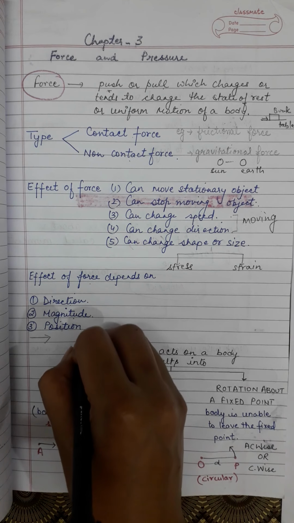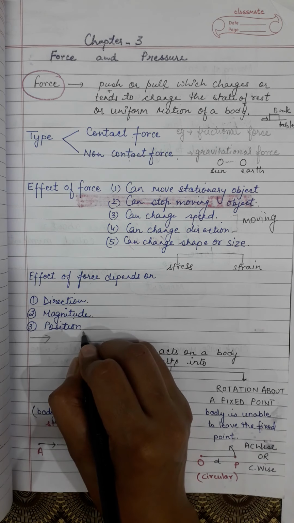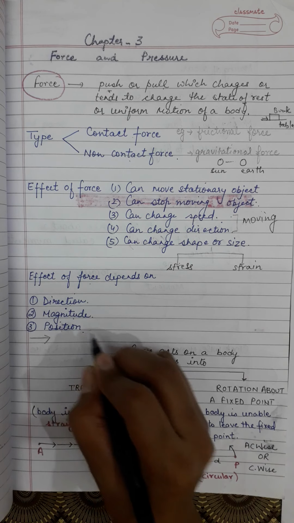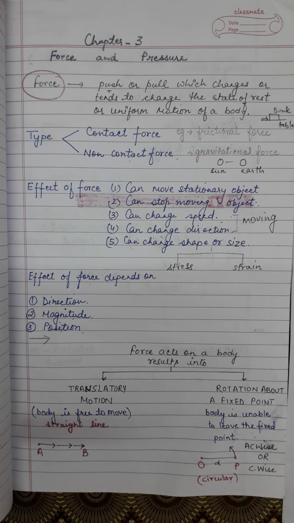Number 3 is position. Position means whether the force is applied to a free body or to a stationary fixed body. A free body is like a ball coming from any direction that is kicked by someone. But a ceiling fan is fixed to a particular point.